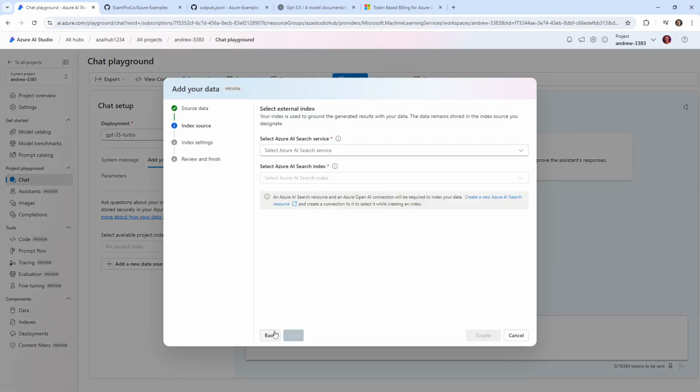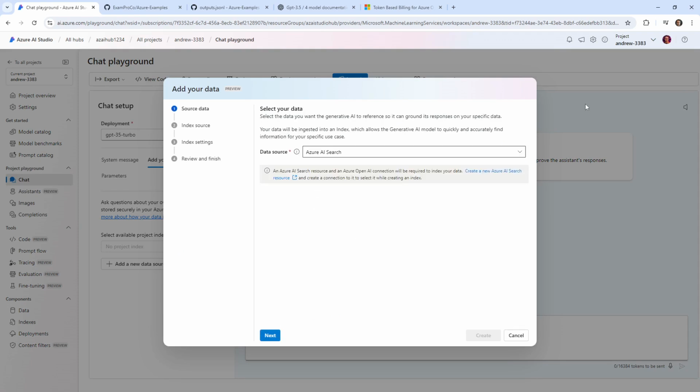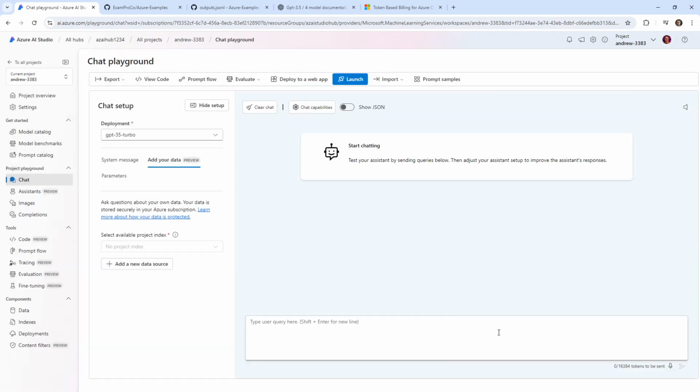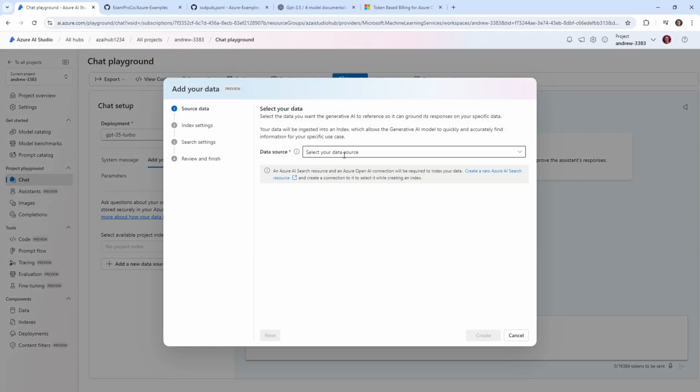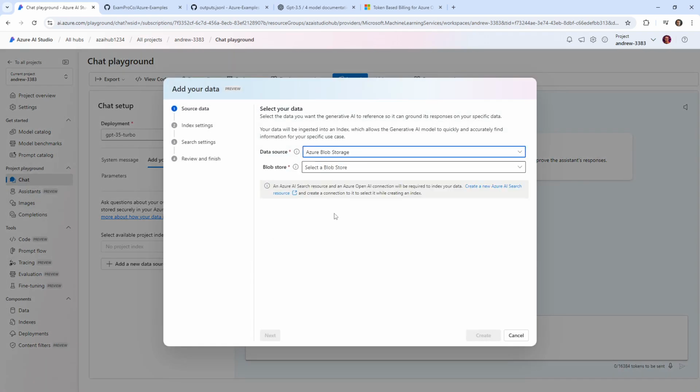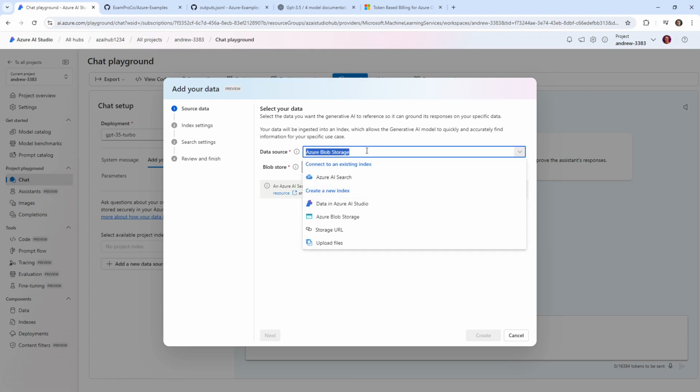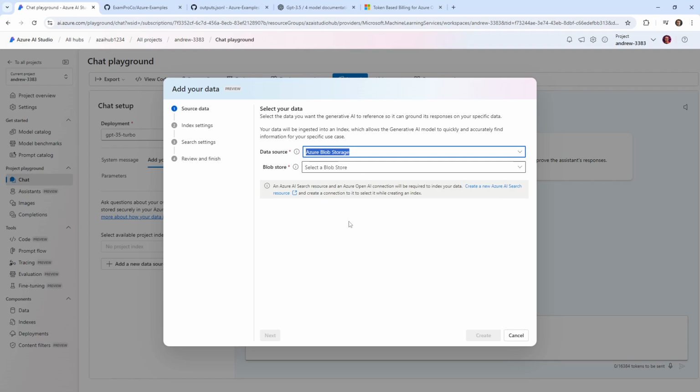And I don't have one right now. Yeah. So, if we go ahead and we try to use blob storage, yeah, it says add Azure AI Search resource and OpenAI connection will be required to index your data. Create a new Azure AI Search resource. So it's already suggesting that we would have to do that. Let me go down here again.